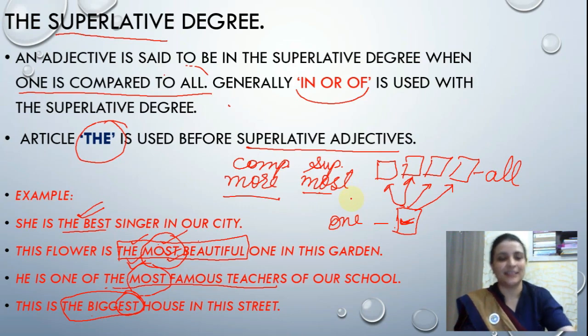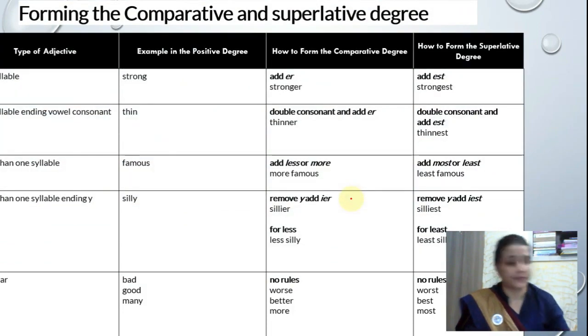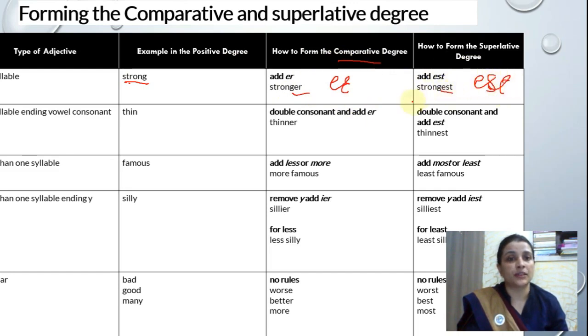Okay, now see the next. To have a better understanding of the topic, let us see this chart. You need to remember it. Clear, students? See, an example of positive degree. When we are talking about the example of a positive degree, the first word is strong. When we have a single syllable, we have strong. Strong in comparative degree, I told you we use ER, so it will be stronger. In superlative degree, we use EST, so it will become strongest.